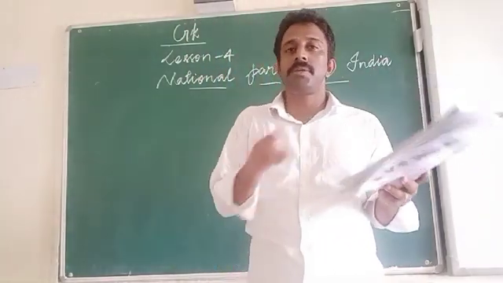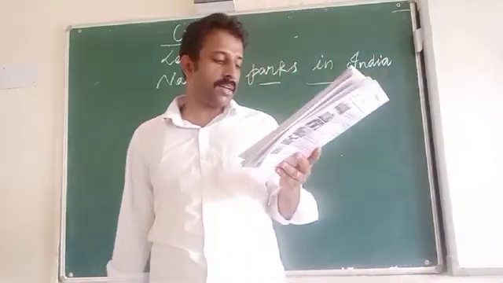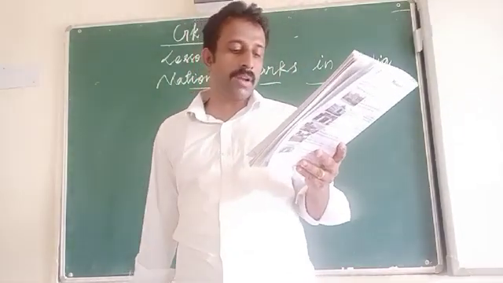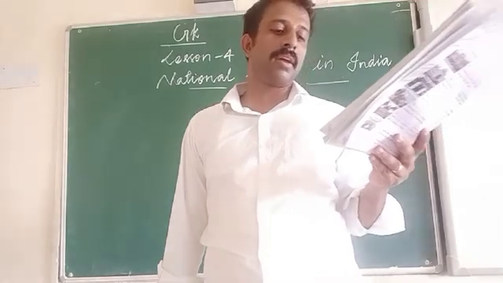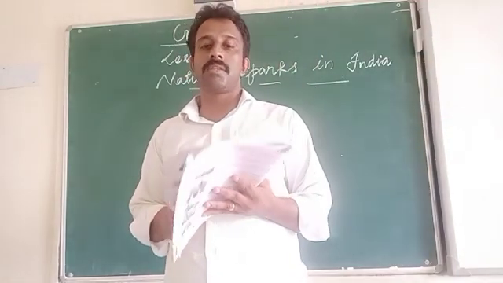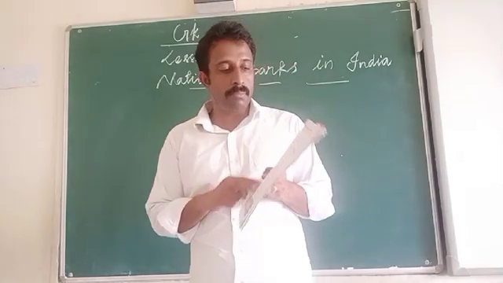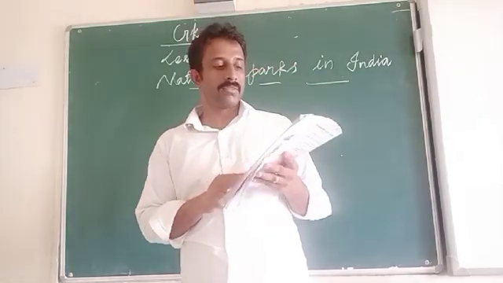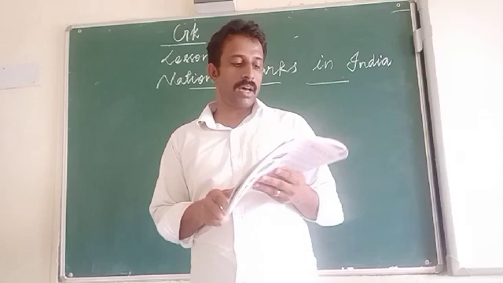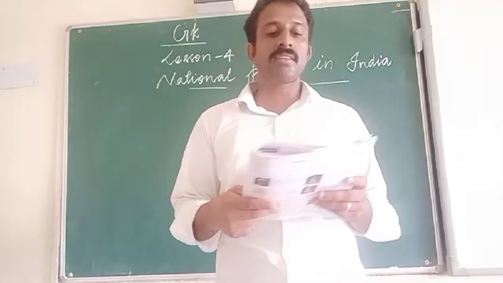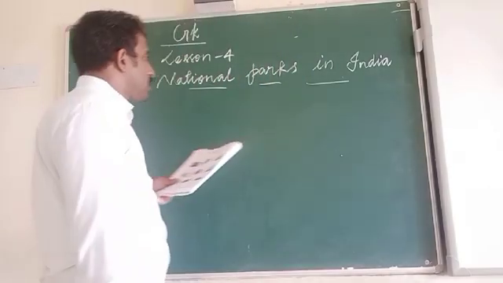Some of the pictures are already given, with the text at the bottom. We see Kaziranga National Park, Ranthambore National Park, Periyar National Park and Gir National Park. Find the pictures in your textbook. All of you complete lesson 4. It's very easy and the answers are already there. The next lesson is places of pilgrimage in India.